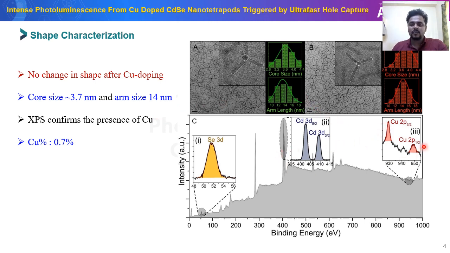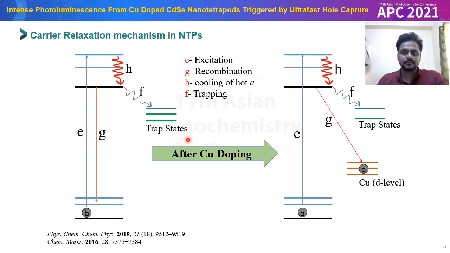The presence of copper in the nanoparticle is confirmed by XPS measurement, and the percentage of copper is confirmed by ICP-AES, which was 0.7%.